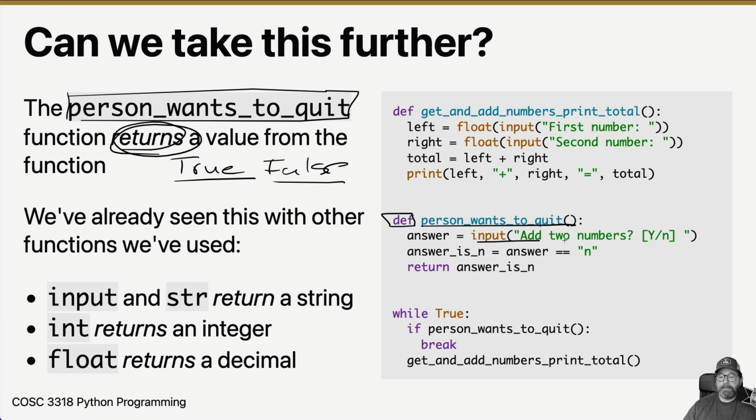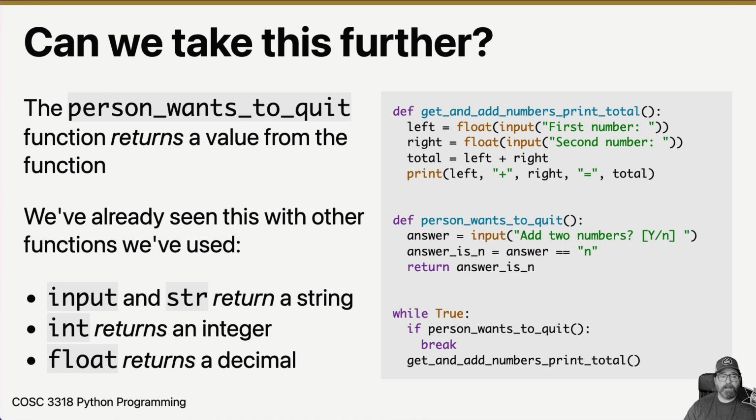It gets the input. And then we say answer is equal to n. So is the answer equal to n? And that's the value we're going to return. And that's going to either be true or false, depending on what the person typed in. And then it gets down here and it says, if person wants to quit. Okay, so let's take a look and see how this runs.